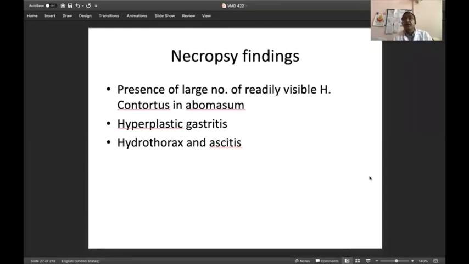So the necropsy findings generally are the presence of a large number of readily visible Haemonchus contortus in the abomasum. As we have discussed, if you want to see this parasite, you have to go to the slaughterhouse where the sheep and goats are slaughtered for meat purposes. When you examine the abomasum, you will find a large number of red and whitish parasites in the abomasum. Then there will be hyperplastic gastritis, hydrothorax and ascites.